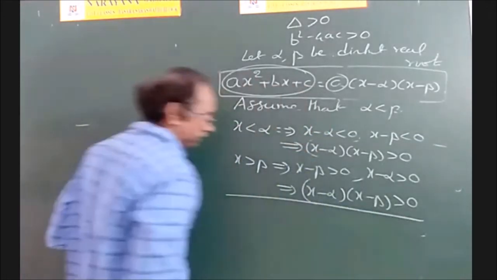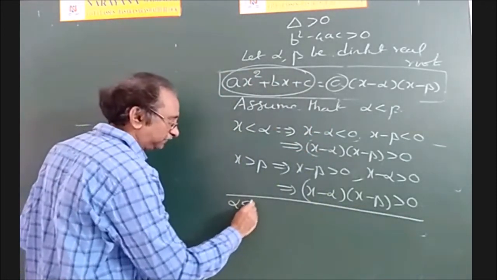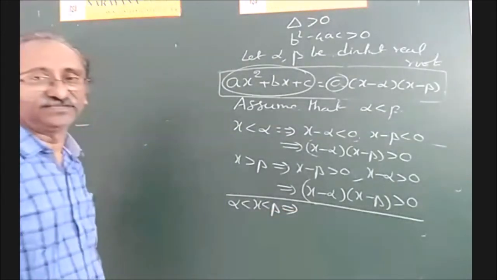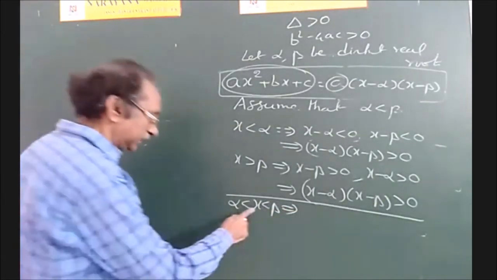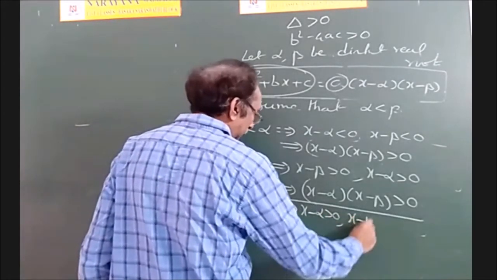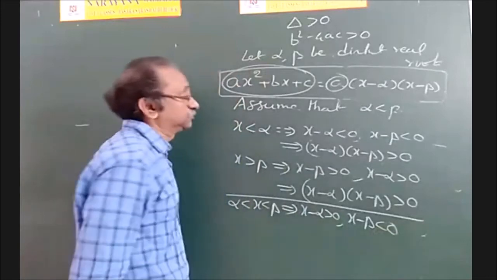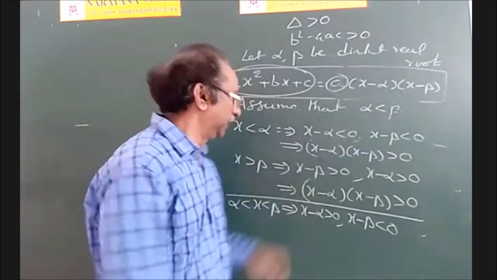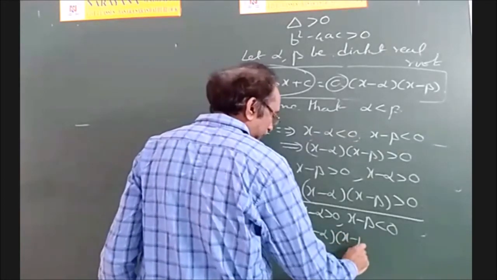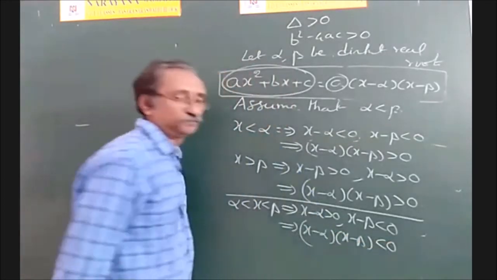Next subcase. Suppose alpha is less than x less than beta, so x lies in between alpha and beta. Then clearly x minus alpha is positive and x minus beta is negative. Positive into negative is negative, so (x minus alpha) into (x minus beta) is negative.